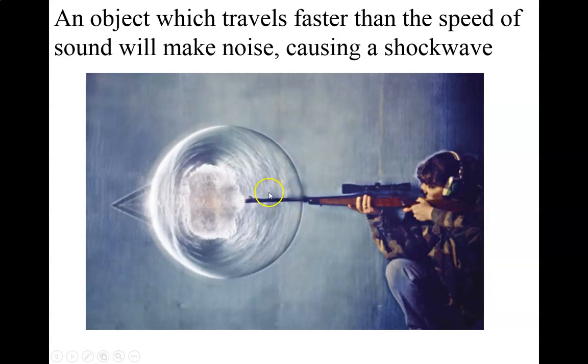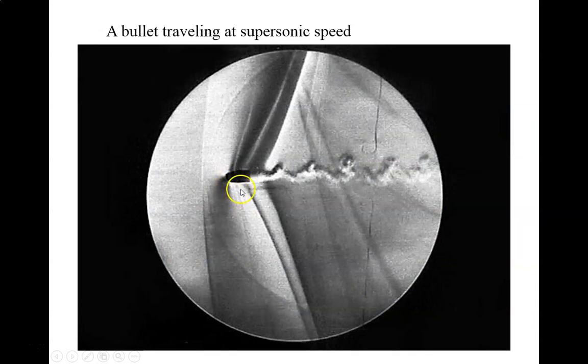Here is a supersonic bullet right here, and you can see it's leaving two shock waves from the leading edge and trailing edge of it. This is the muzzle blast here, from the expulsion of the powder. So here's again a bullet that's creating shock waves.